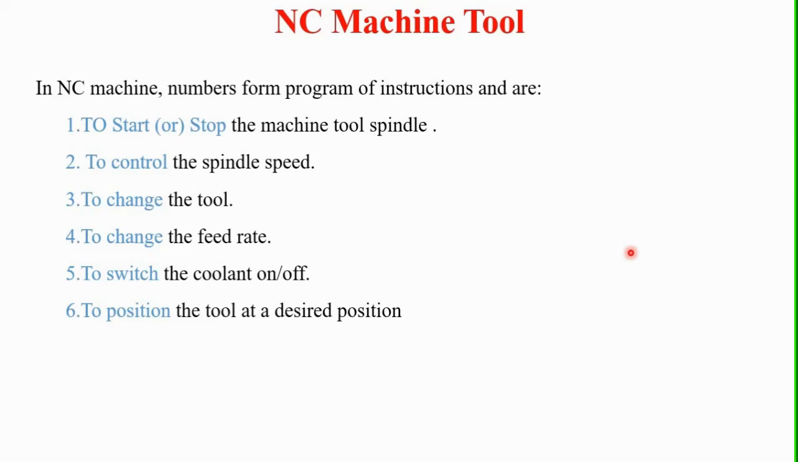In NC machines, numbers form the program of instructions, and these are a few parts of the program. These numbers are used to start or stop the machine tool spindle, to control the spindle speed, to control the feed rate, to change the tool, to switch the coolant on and off, and to position the tool at the desired position.